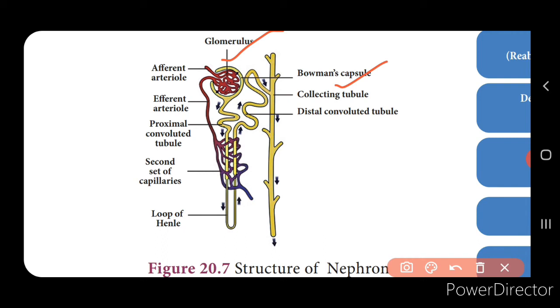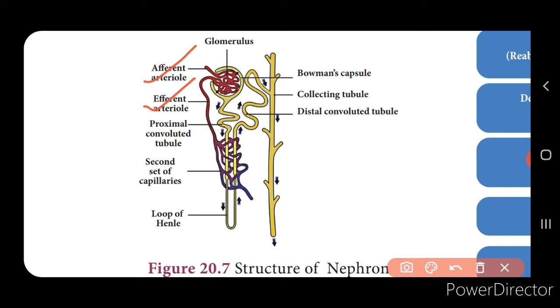The blood enters the glomerulus through the afferent arteriole and leaves through the efferent arteriole. Now look into the picture, children. Here you can see the efferent arteriole and the afferent arteriole. These are the capillaries through which the blood enters and leaves.